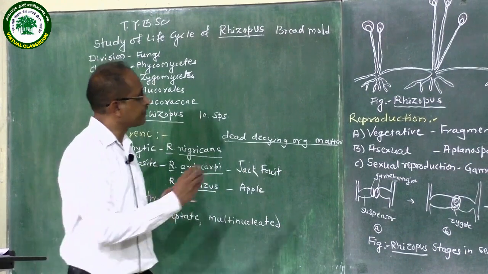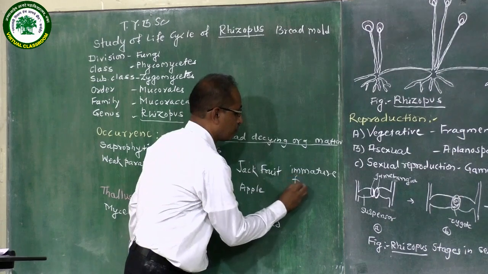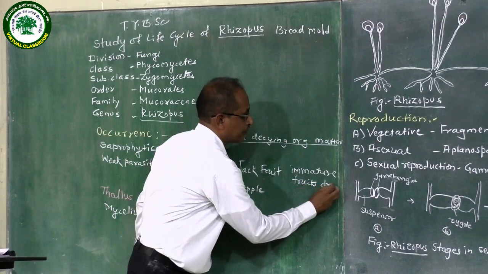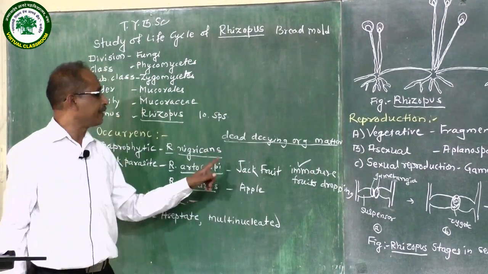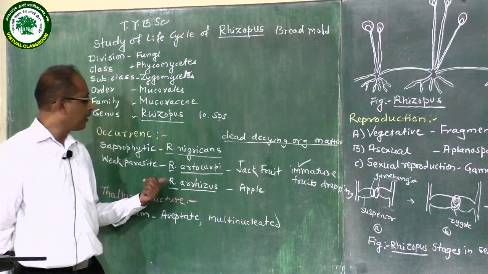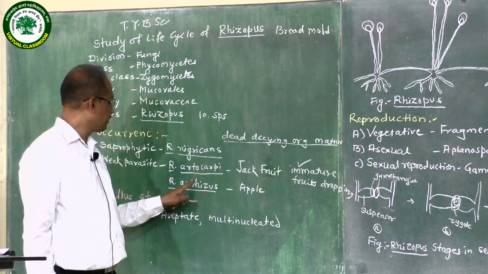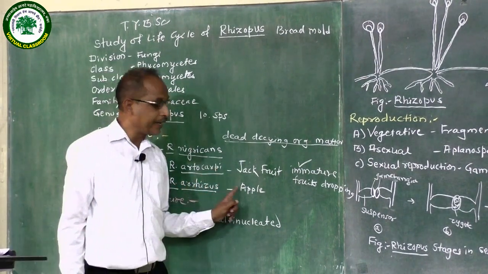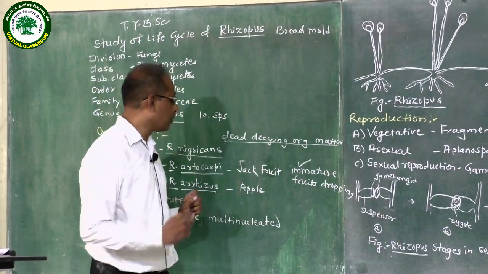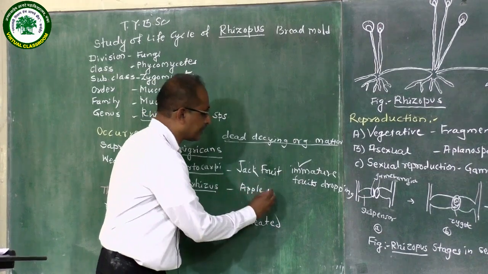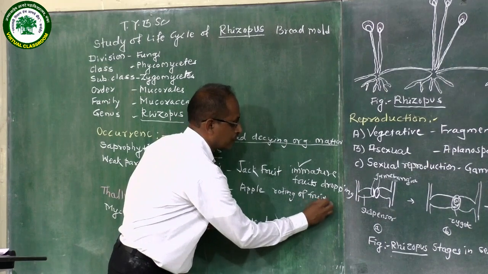There is shedding of immature fruits, and their peduncle becomes black in color. Another is Rhizopus arrhizus. This weak parasitic fungus attacks apple fruit and rots the fruit totally. Therefore, there is rotting of fruits.